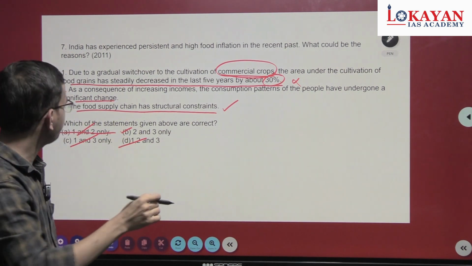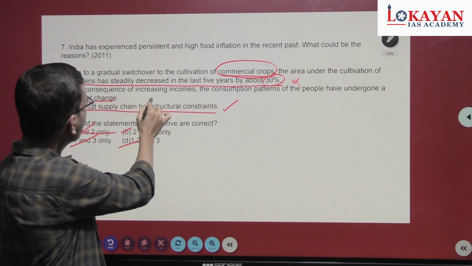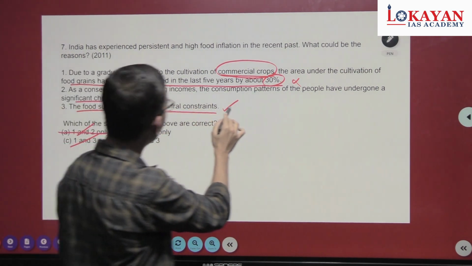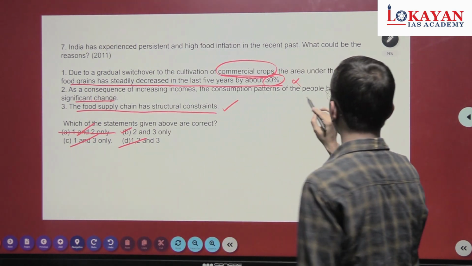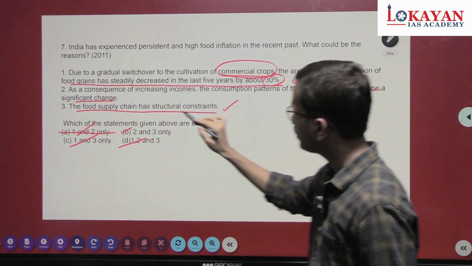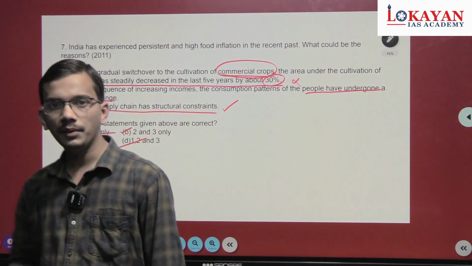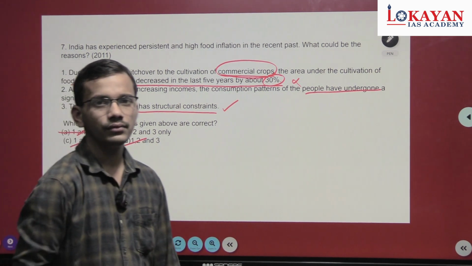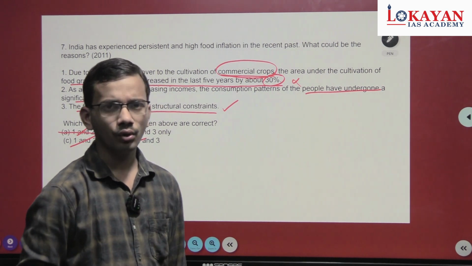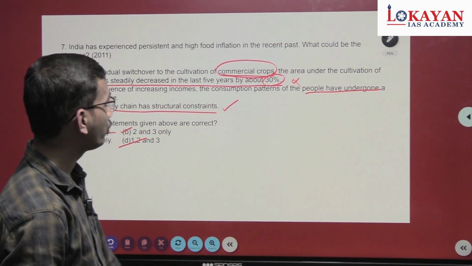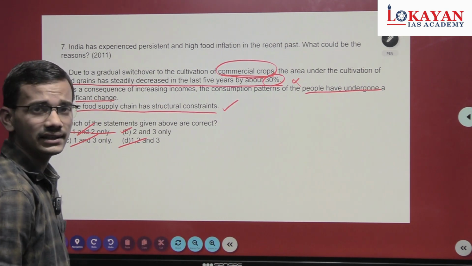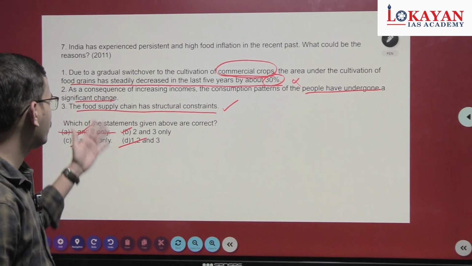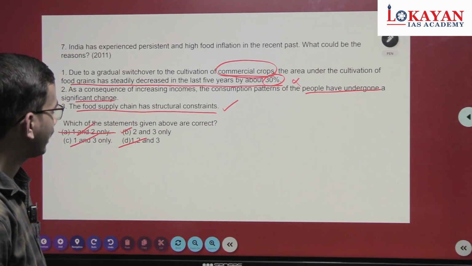Here the second statement: as a consequence of increasing income, the consumption pattern of the people has undergone significant change. Won't it be possible? Earlier people had low income, so they used to depend on coarse grains. Now they are shifting to millets, pulses, etc. This is a positive statement and looks correct.